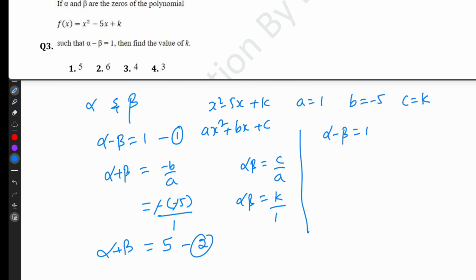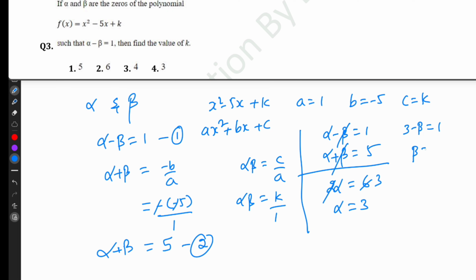So alpha minus beta equal to 1, alpha plus beta is equal to 5. Beta beta cancel, 2 alpha equal to 6, alpha equal to 3. Substitute this value in equation 1. So 3 minus beta equal to 1, beta equal to 3 minus 1. So beta equal to 2. We have to find the value of k. K equal to alpha into beta, that is 3 into 2.